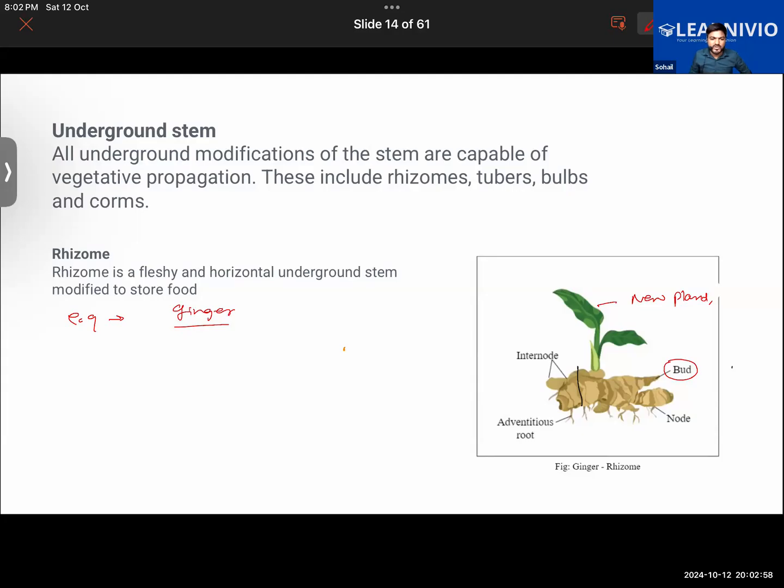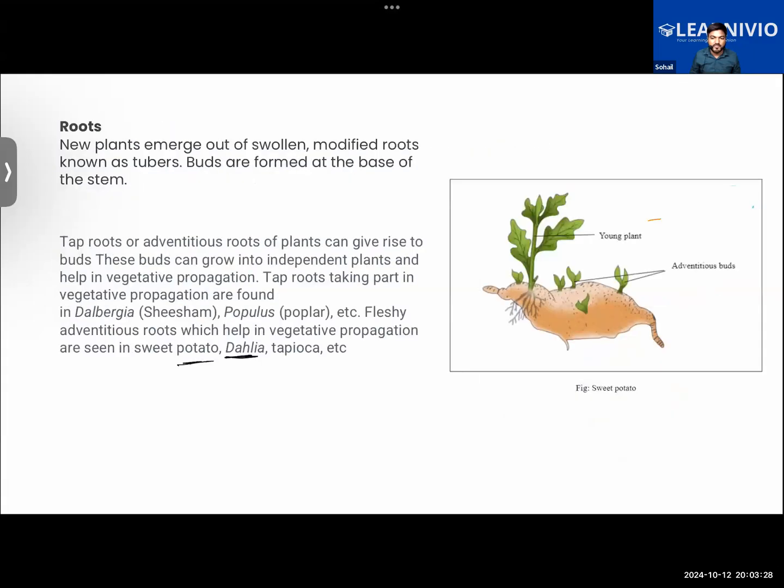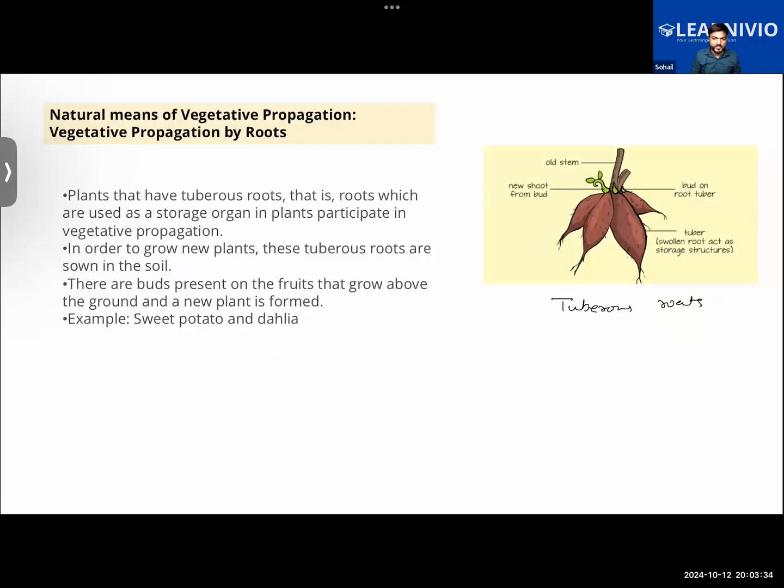So far we have learned about two types of vegetative propagation. Now we learned about the stem. A few more examples are left to be discussed in this, and we also learned about the roots, particularly the sweet potato example which we had. Sweet potato is an underground modified root. And what is the term we use for the modified root? Remember? That is tuber. Okay, now we call them tubers.